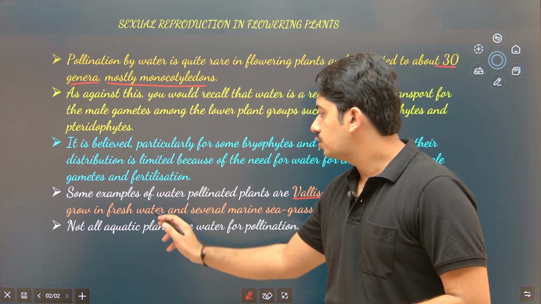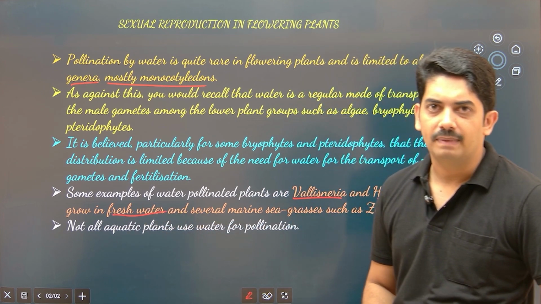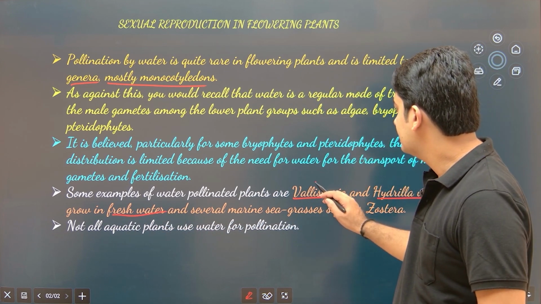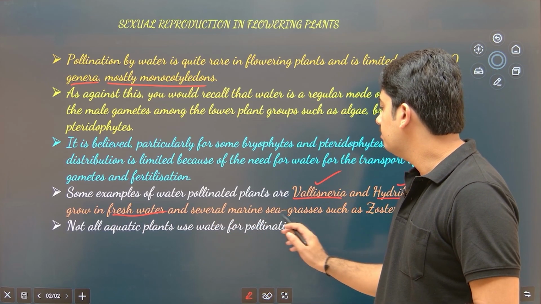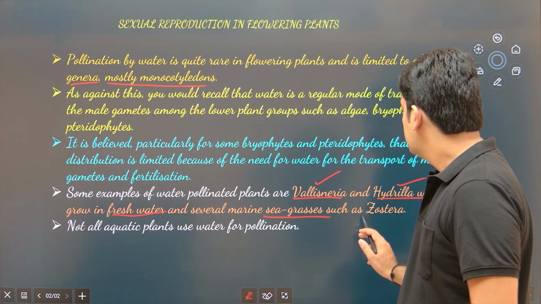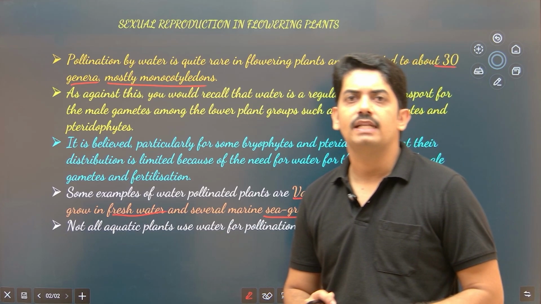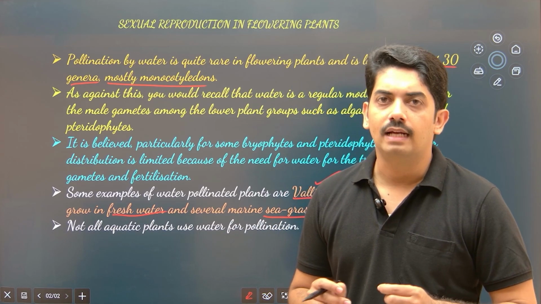Hydrilla. So these two are freshwater examples, okay, plants which grow in the freshwater. Vallisneria and Hydrilla. I will show you the picture in the next slide. And several marine seagrass such as Zostera. So Zostera is one more example which grow in salt water.